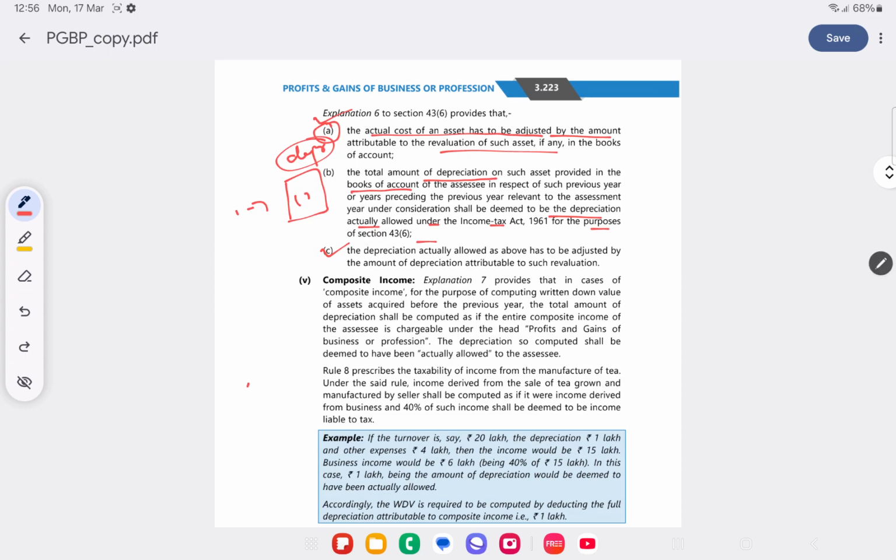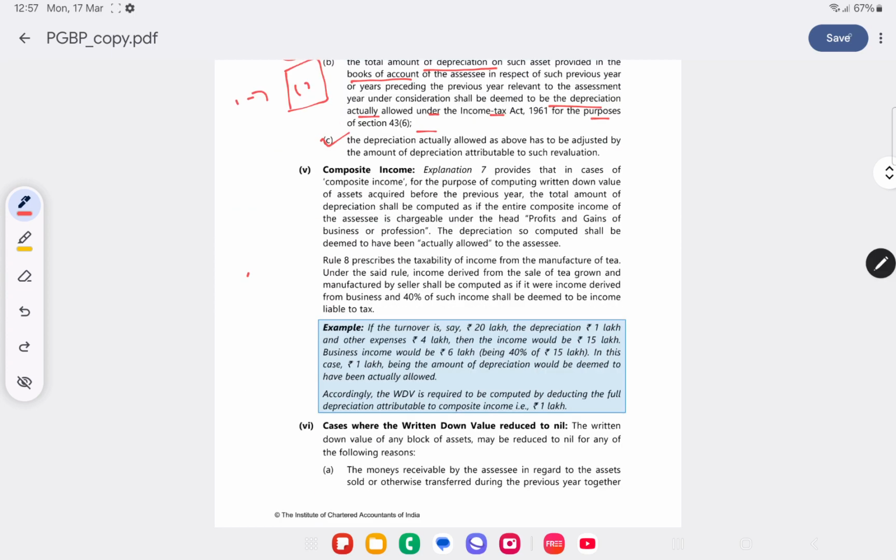Composite income. Composite income means, for example, tea, coffee, rubber. What will happen in such cases? Only a certain percentage is agricultural income and a certain percentage is business income. For example, in tea, 40% is business income and 60% is agricultural income. In such a case, how will depreciation be allowed?